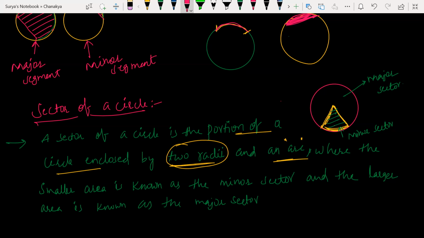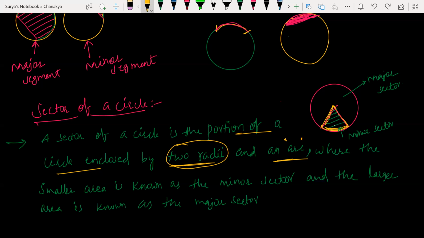You have two radii, isn't it? This one radius, and this arc. You're taking the other part as well. The other part is considered as well. Whatever the part, look at this here. The green part I shaded, right? That is my minor sector. Whatever remaining boundary you have, that is the major sector. Need not worry about that. Clear?